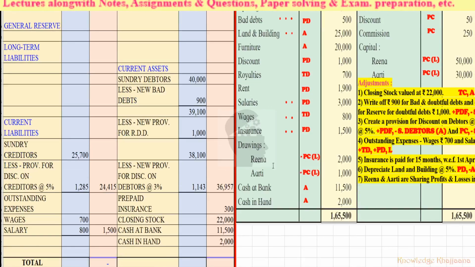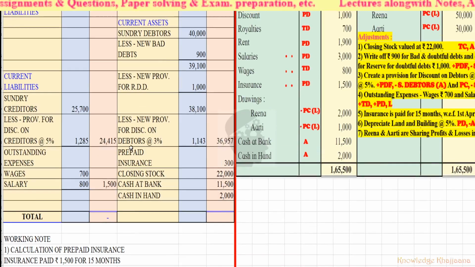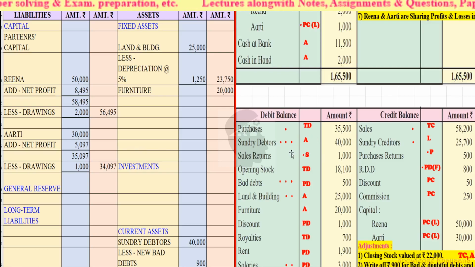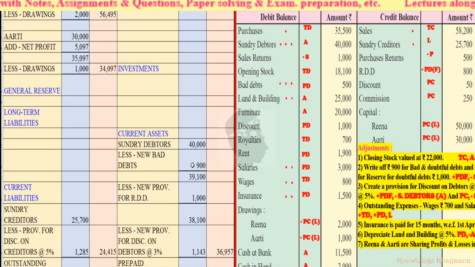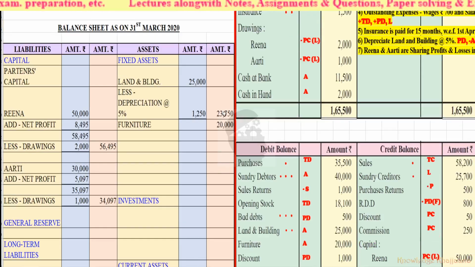Now we have completed all the recordings of all the items given in the trial balance as well as the adjustments. So we will do the total of all the items in the balance sheet. Okay.